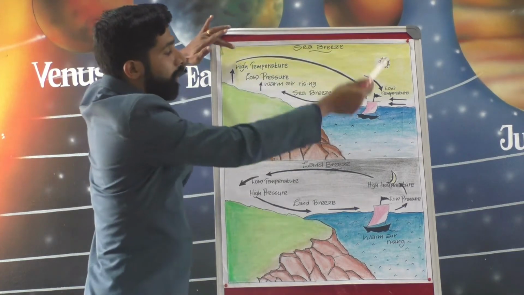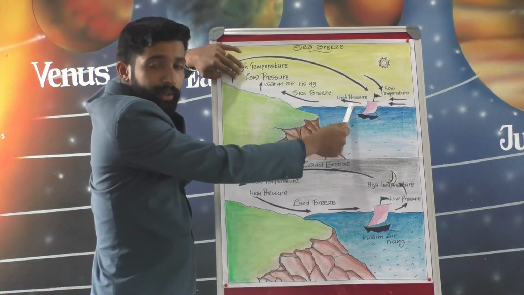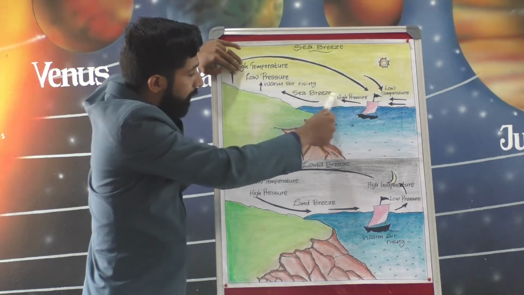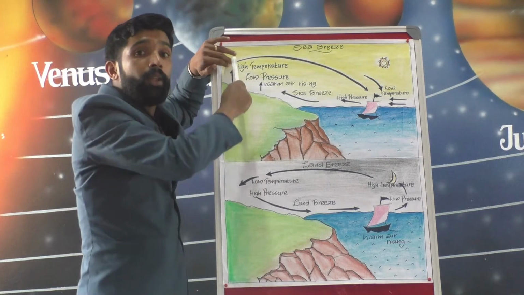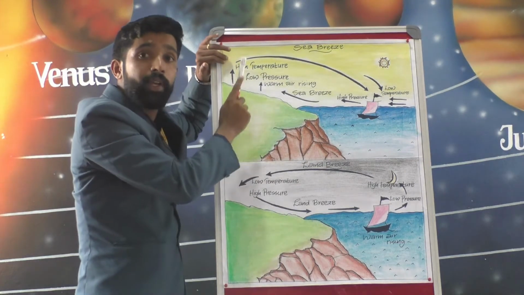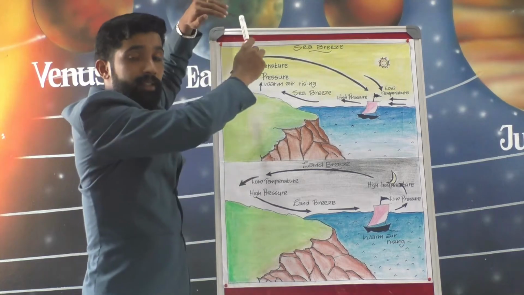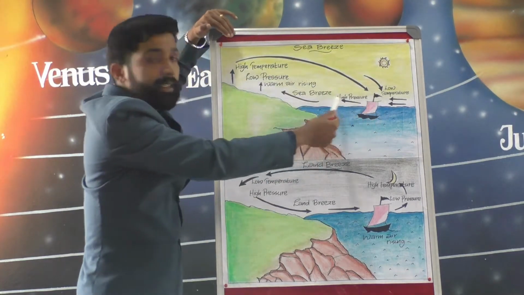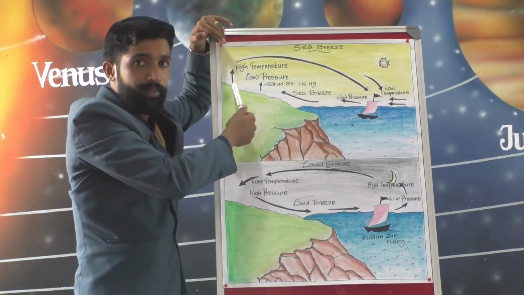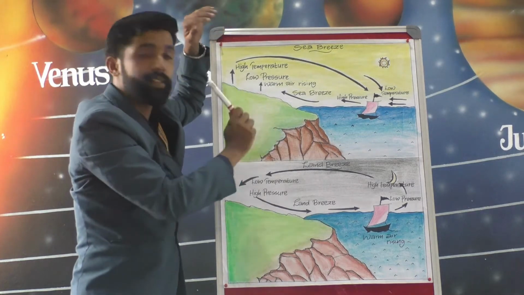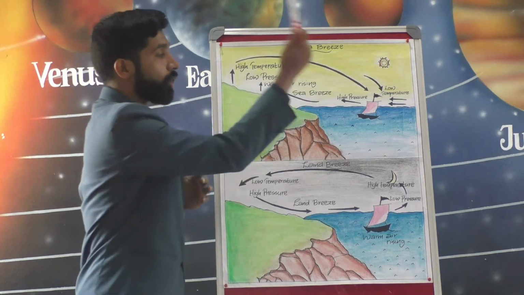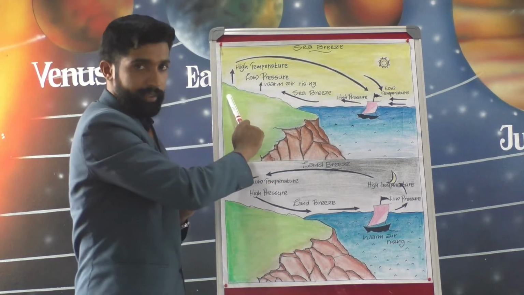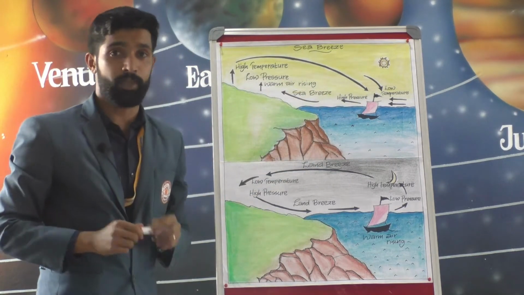Then what will happen? The cool air from the sea takes its place. This is known as sea breeze. The wind which blows from sea to land is known as sea breeze.